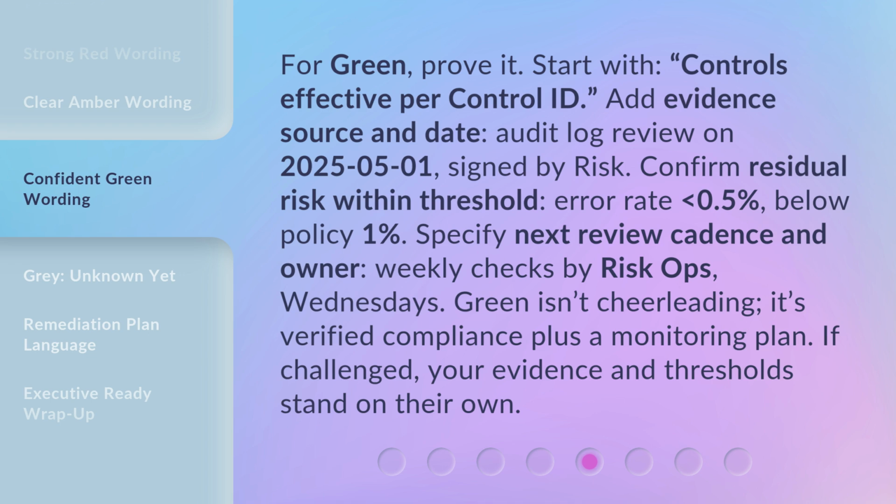For green, prove it. Start with control is effective per control ID. Add evidence source and date. Audit log review on the 1st of May 2025. Signed by risk. Confirm residual risk within threshold. Error rate less than 0.5%, below policy 1%.